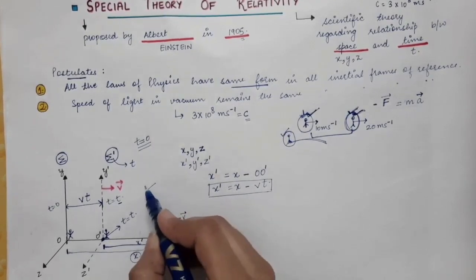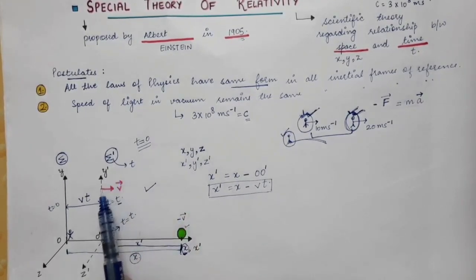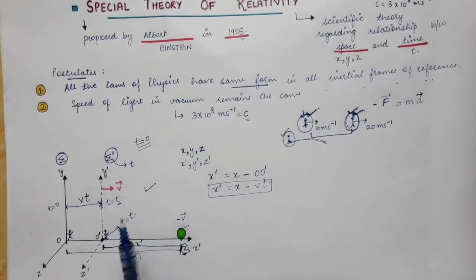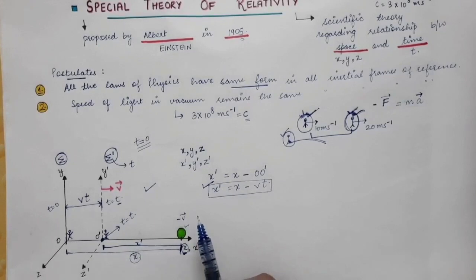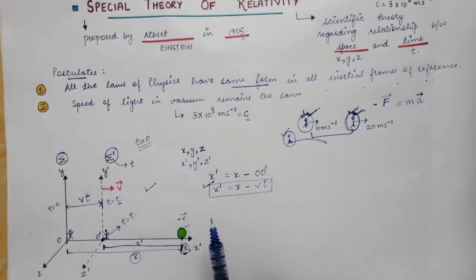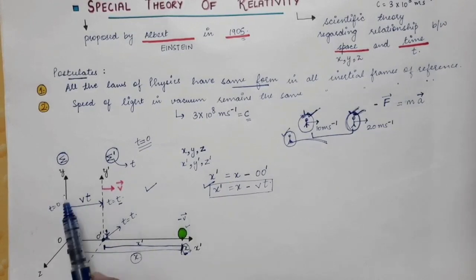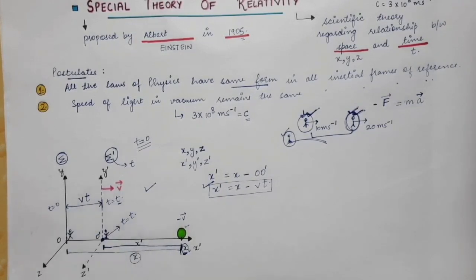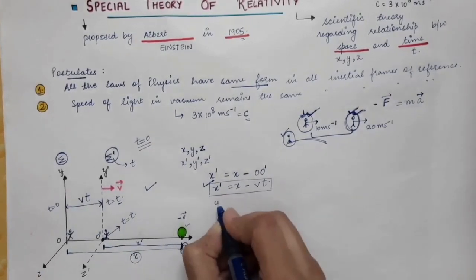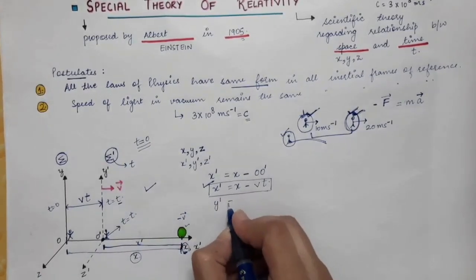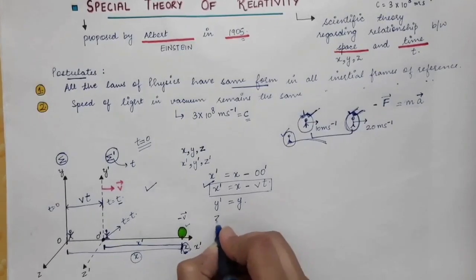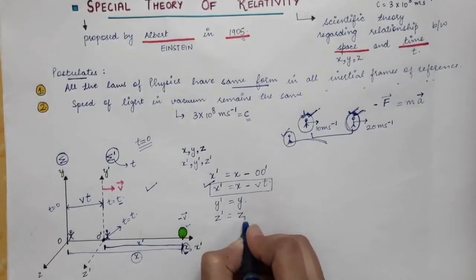But in this particular case, when the frame is moving along the x-axis, there will be a change in x-coordinate only. The y and z coordinates will remain the same in both the frames of reference. So y prime, which is the y coordinate in this sigma prime frame, will be equal to y, and z prime will be equal to z.